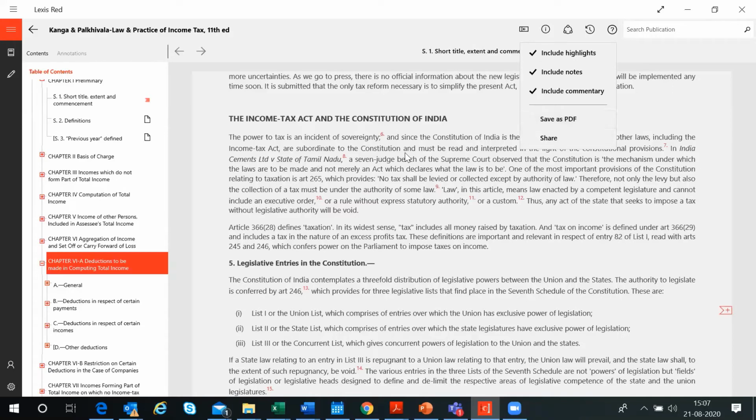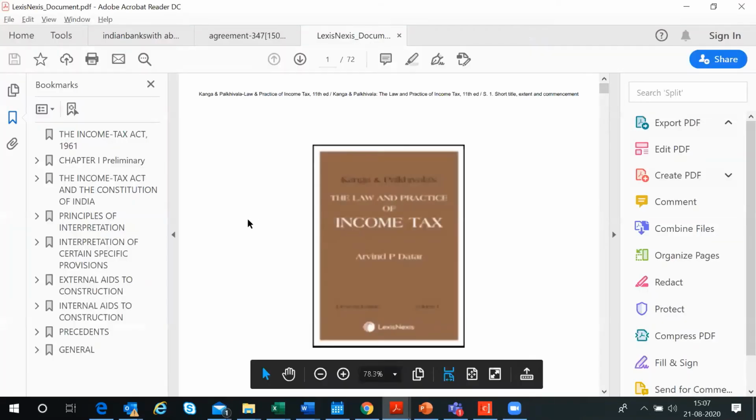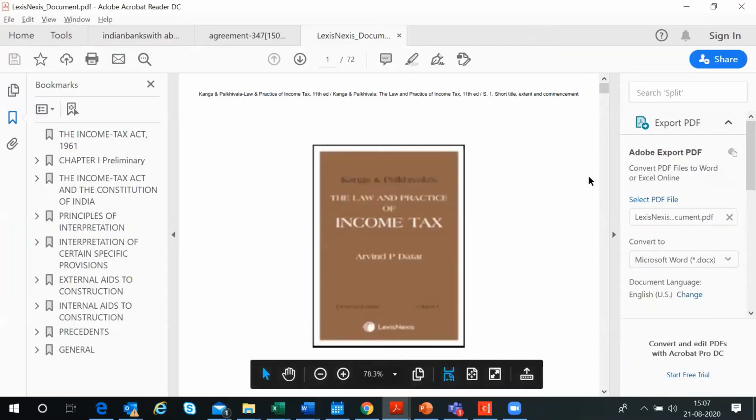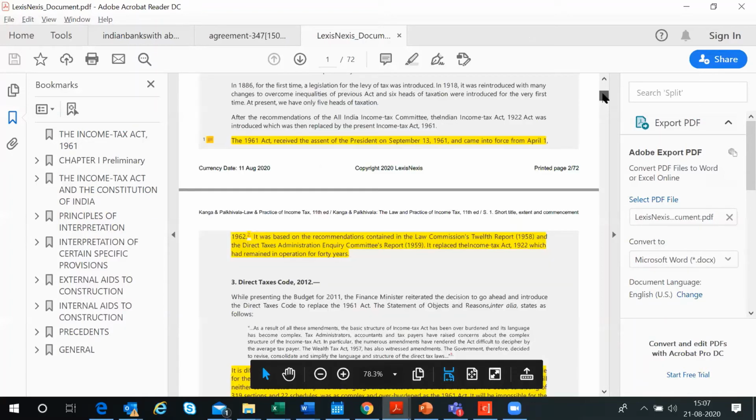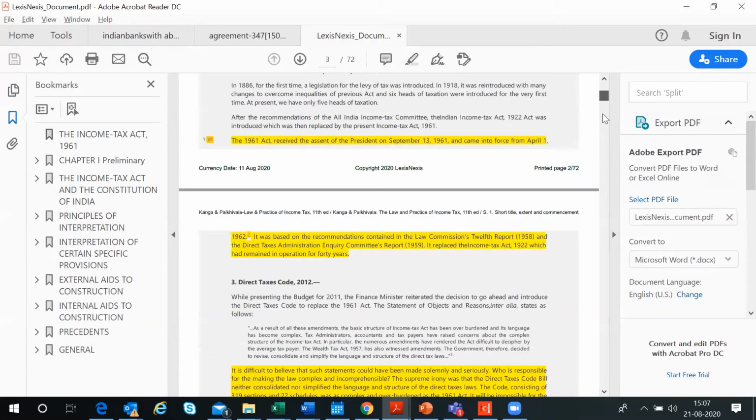Till that time it comes in, I'll show you other features. Yeah, it has come in. Here it gives me the TOC and it has downloaded that specific chapter which I was looking at.